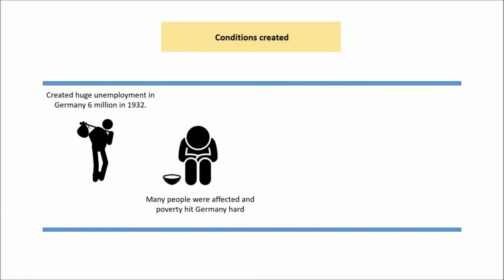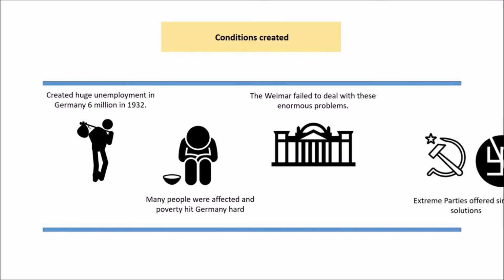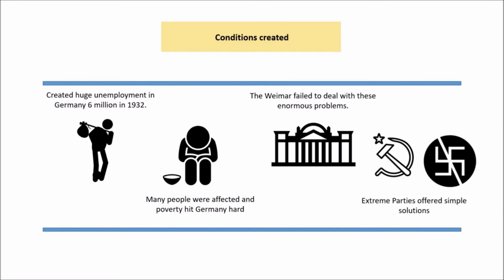And that creates conditions for Hitler to seize power, because what it does do is it creates this huge unemployment. So 6 million people by 1929 are unemployed. There's huge poverty, so 300,000 people are homeless in Germany at least. And the Weimar, because of coalition governments, doesn't really deal with this situation very well and doesn't do anything to solve it. So these extreme parties like the communists and Nazis come along with their simple solutions, and people like those solutions and vote for them.